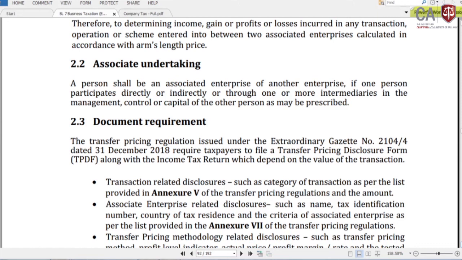Those forms are attached as annexures. You can just run through them and get some idea, but you need not remember every detail in the forms and return. That is the simple idea about transfer pricing.